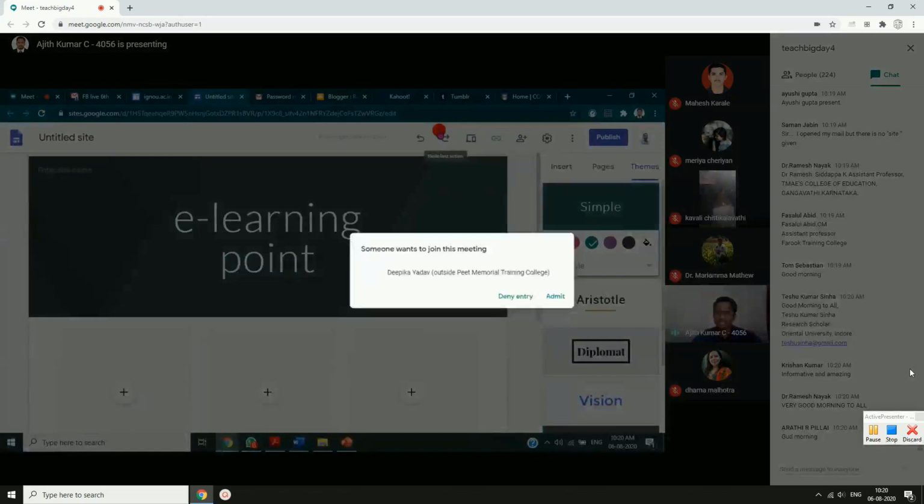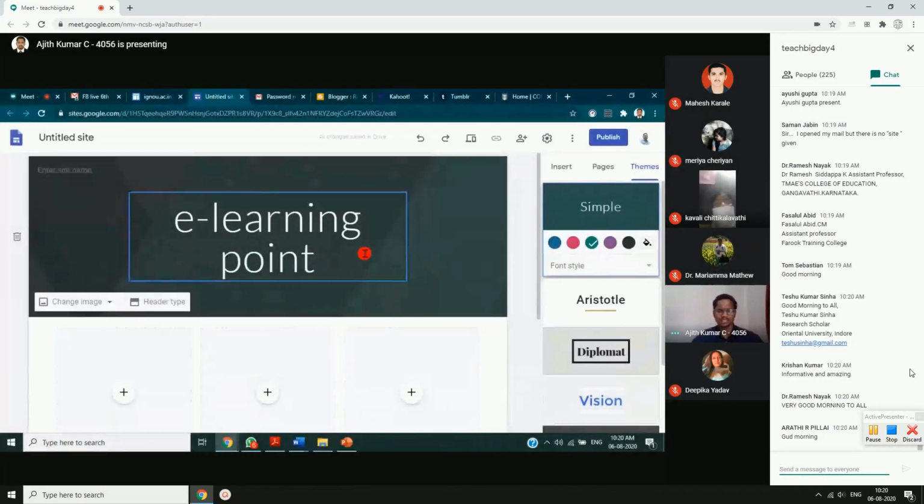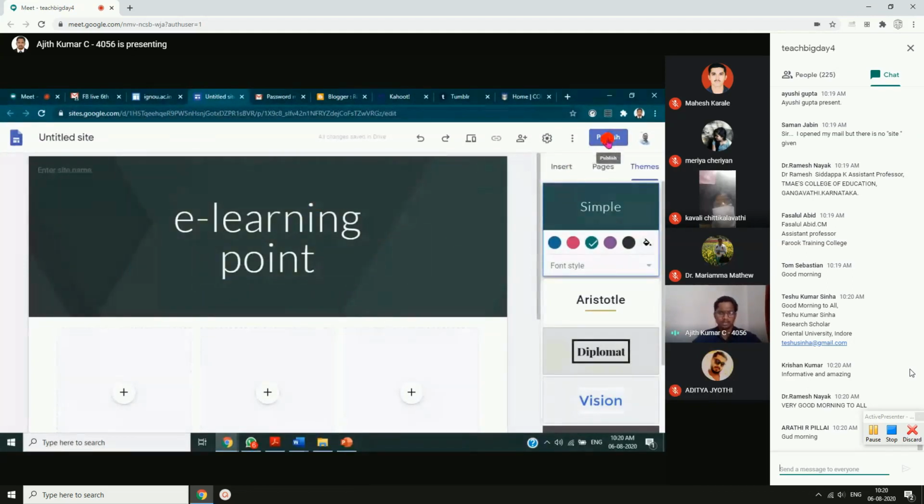So done, friends. This is the basic of how you can create a website for your purpose. So you will get a website that way. Let me go to publish. After creating the website, you have to insert all the things here in your website. Now I'm just clicking on publish.